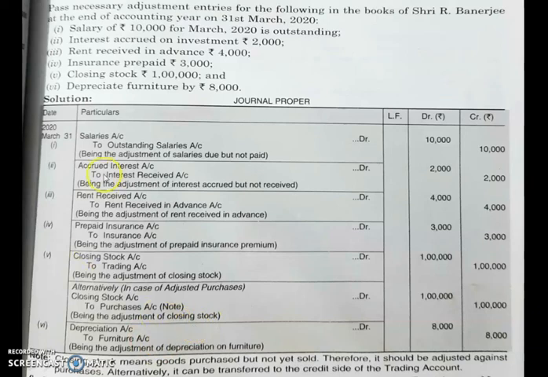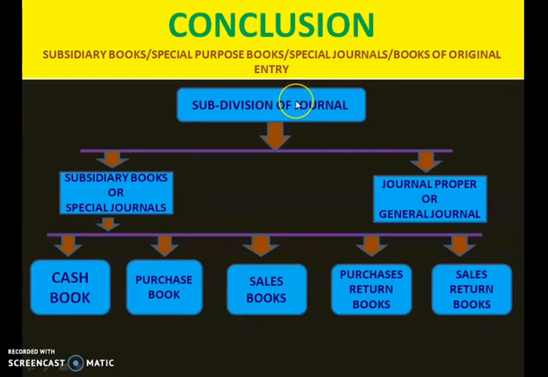Okay, understand these entries. Okay, so children, now I have to conclude today's session. Today we have discussed about subsidiary book. Besides subsidiary book, we have journal proper also. So we saw that those transactions which are not recorded in subsidiary books will be recorded in the journal proper. Okay, so that special journal proper you have to understand and do some problems from your textbook also related to journal proper.